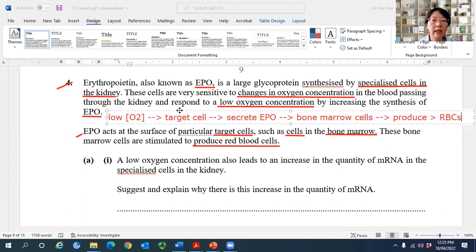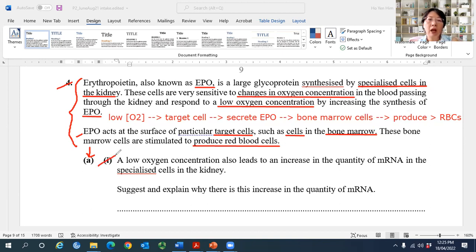So when you can see this clearly, then answering the question is very easy. It's good that you write this down so that as you continue to answer part A, part B, part C, they are all related to this passage. A, B, C are all under this passage, right? You can see, so the information is very important.